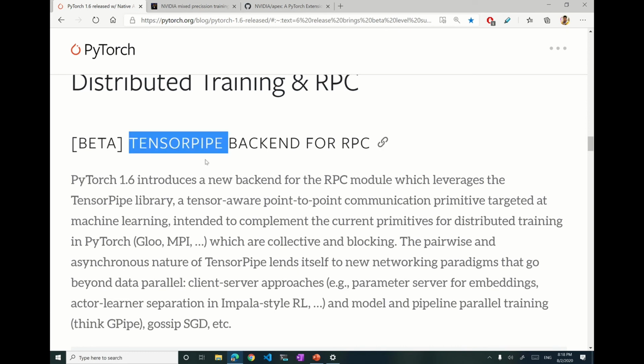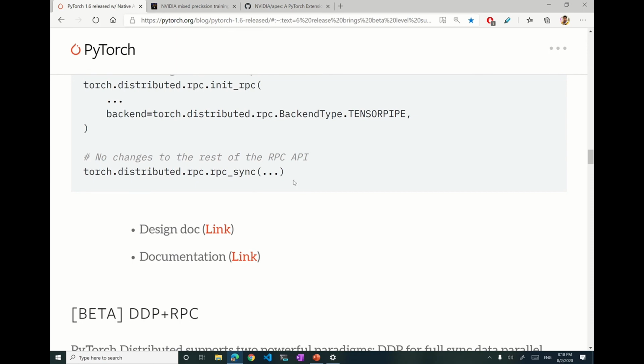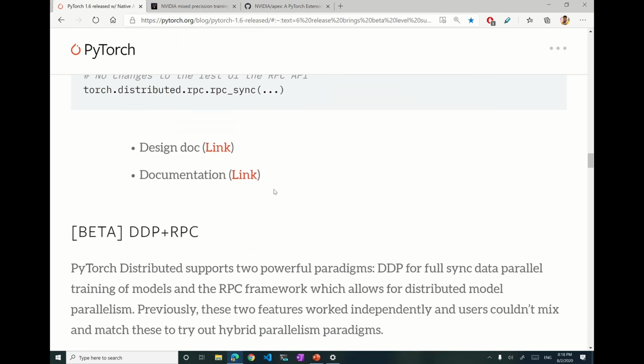I think it is only for CPU right now, but they are going to introduce GPU support also. So how to use it? One line change is needed to opt in. While initializing your RPC, you just set the backend to TensorPipe. This is really easy. We'll also go through this in our future videos.